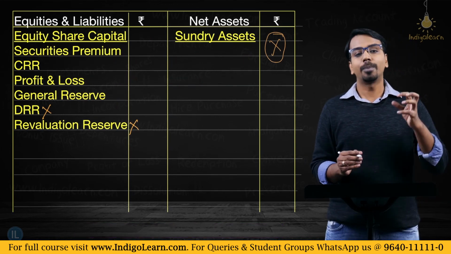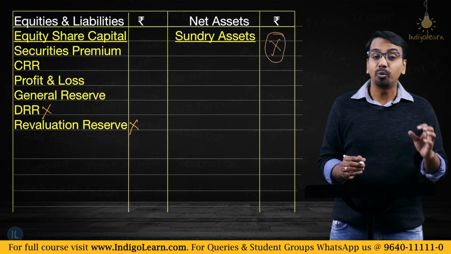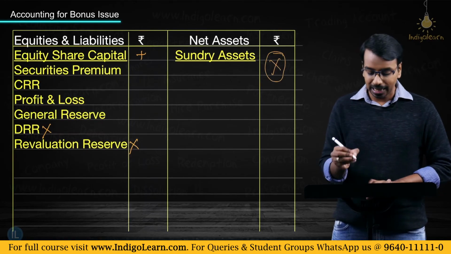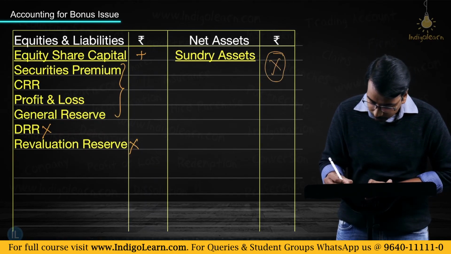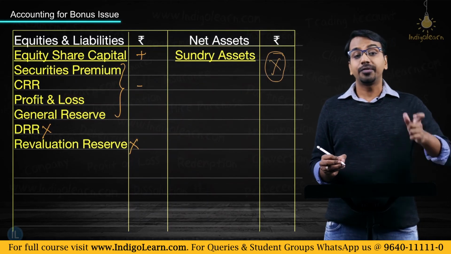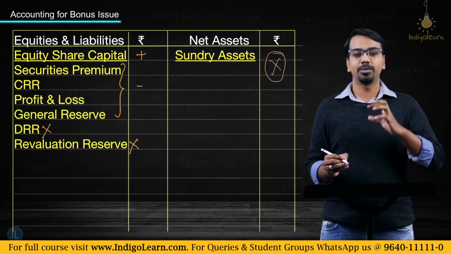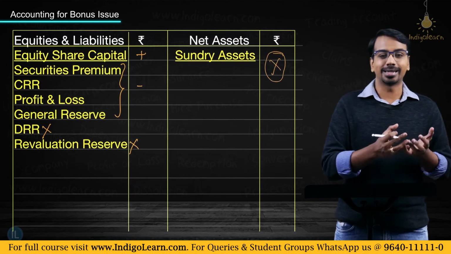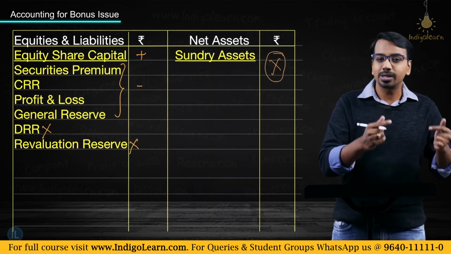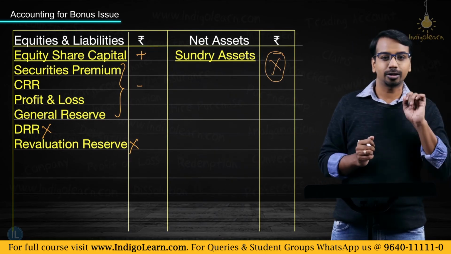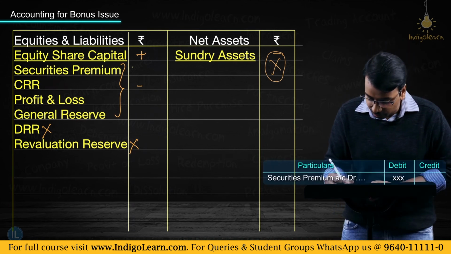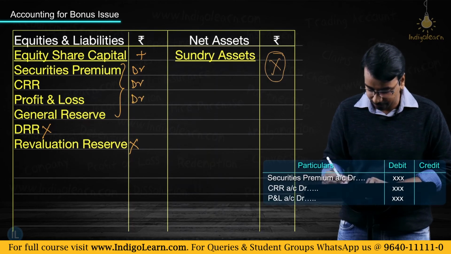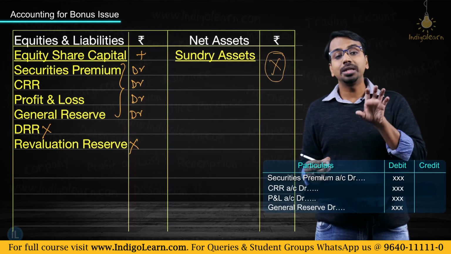Now, how do we pass the entry, or how do we do the accounting for bonus issue? We all know we have to increase the share capital account and one of these balances will be reduced, correct? So if you have to reduce securities premium balance, or the P&L balance, what would you do? They are on the liability side, they have a credit balance. To reduce the credit balance, you will debit those accounts, correct or not? So what will you do? You will say securities premium debit, CRR debit, profit and loss debit, general reserve debit. All these accounts you will debit.